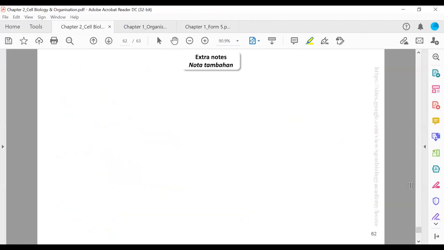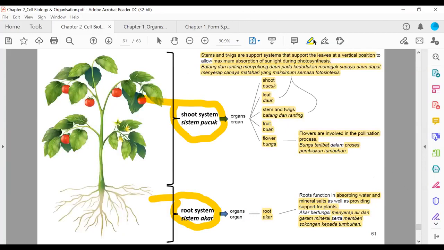Habislah bab 2. Okay, so finish chapter 2.